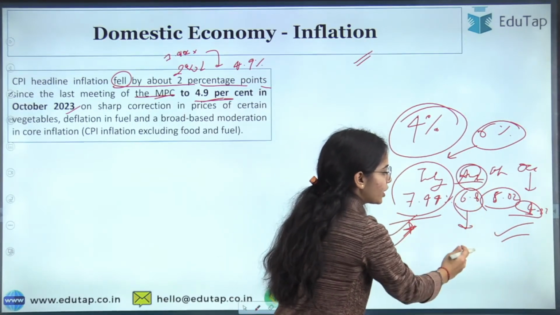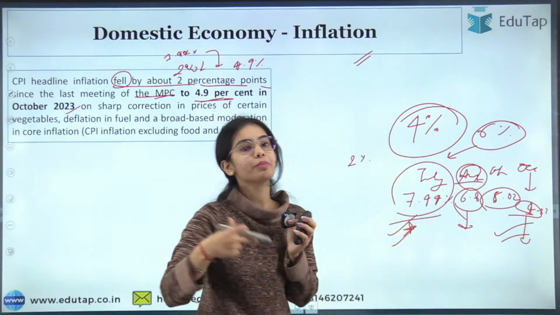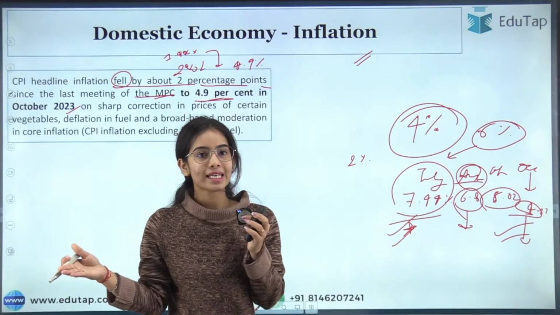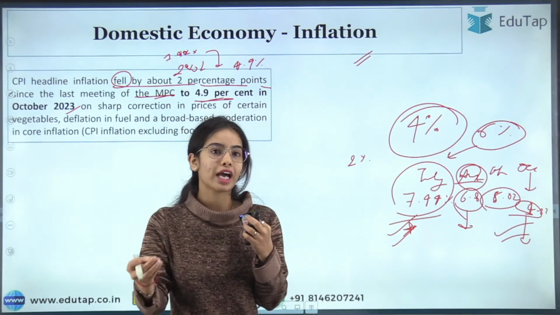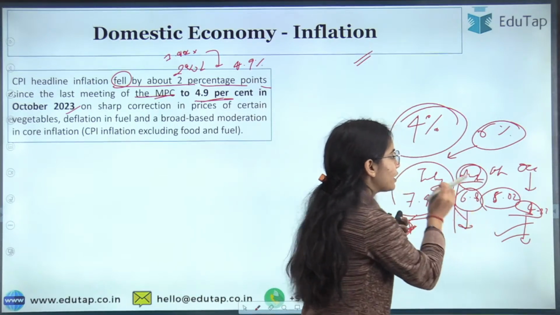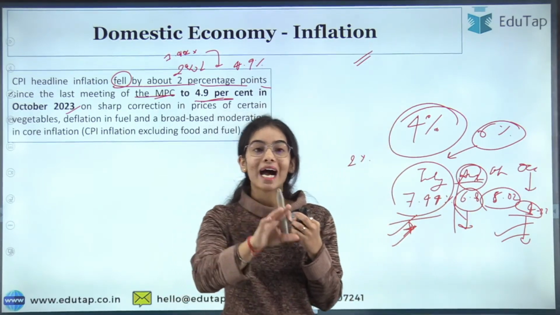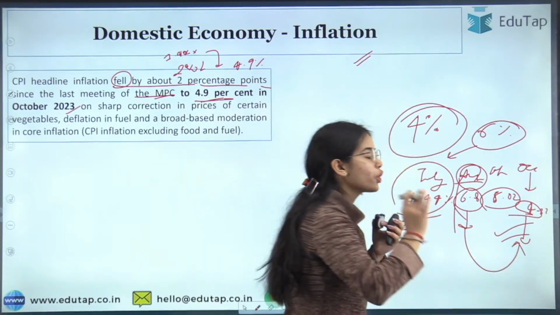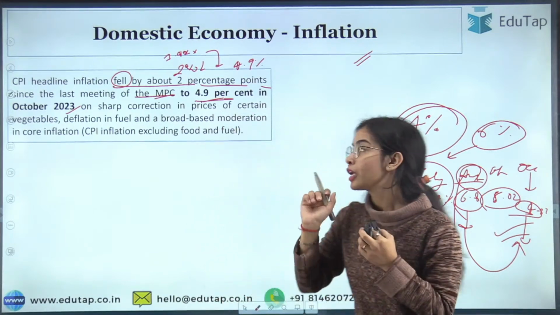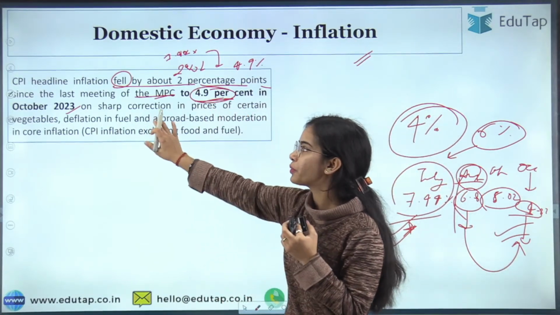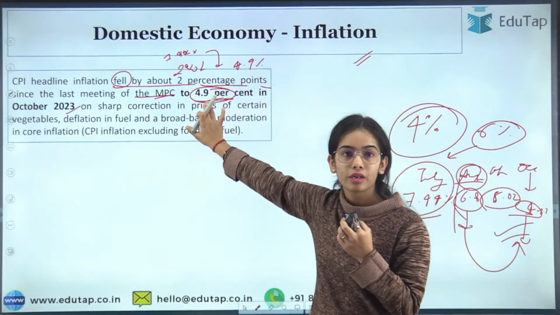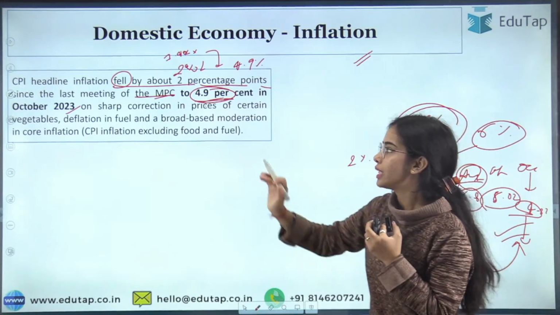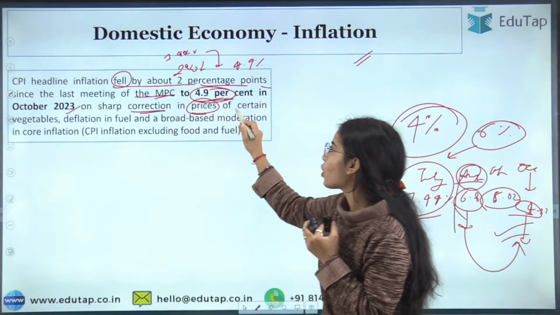The last meeting happened in August, then the meeting happened in October, then the meeting is happening in December. For December we do not have inflation data because the month has not ended. For November also, for now we do not have the inflation data. But in August the inflation was around 6.8%, and a 2 percentage point decrease has been seen from 6.8% to 4.87%. In October 2023 the inflation was 4.9%, way below the 6% mark. That is good. This is a sharp correction in the prices of certain vegetables.